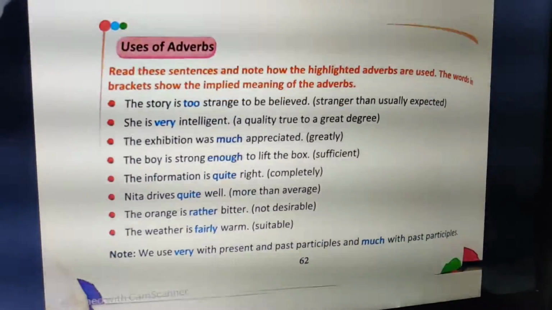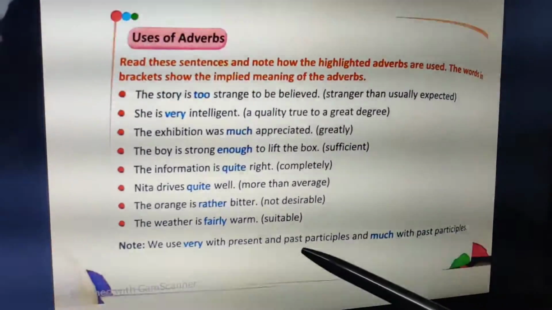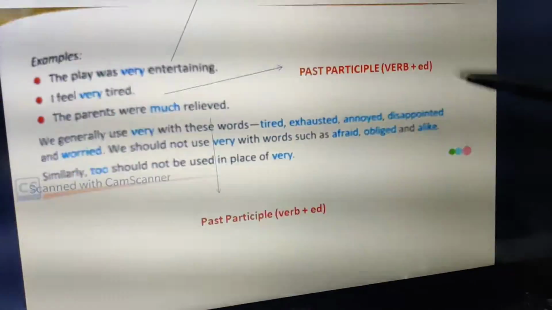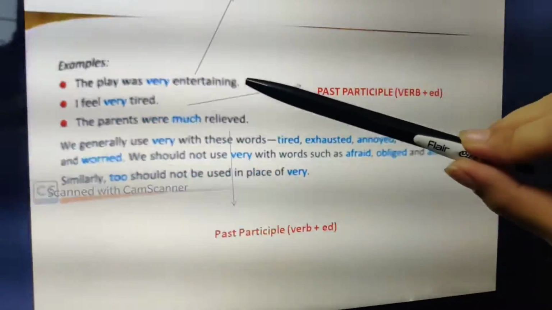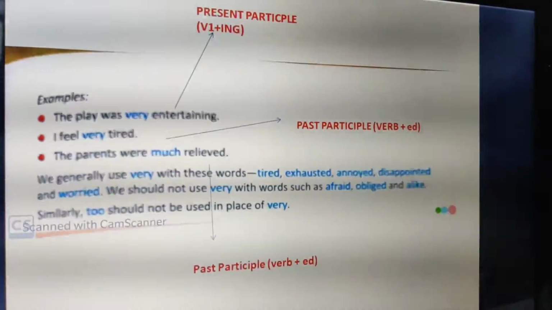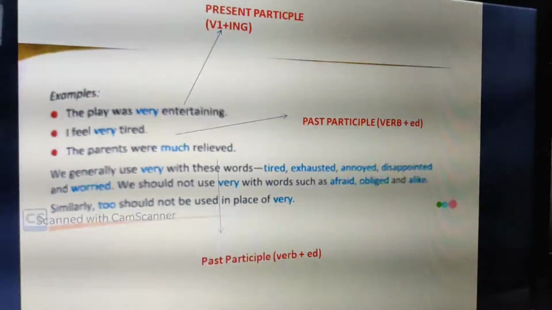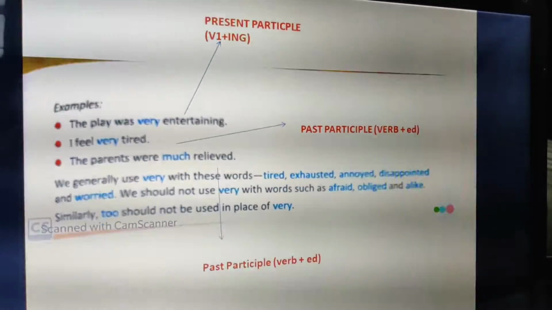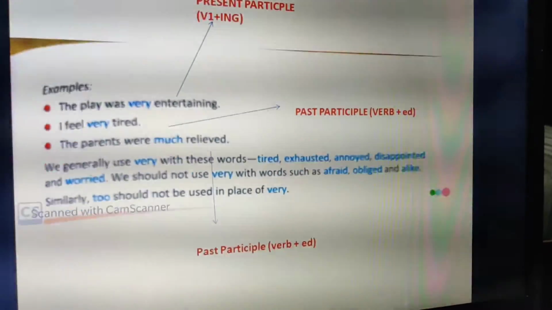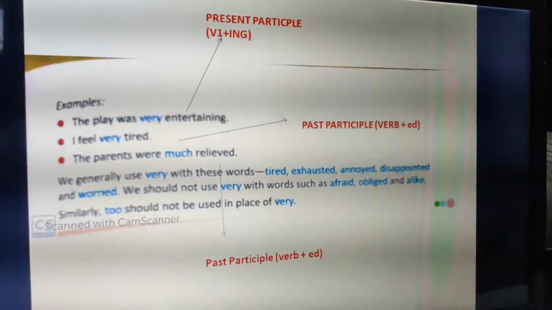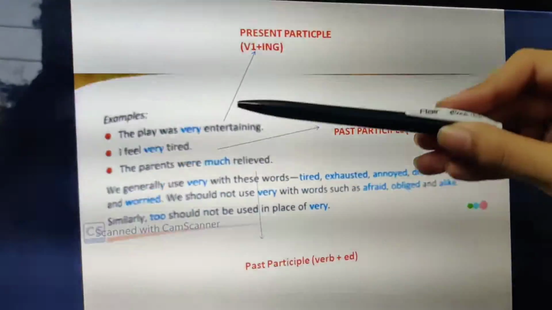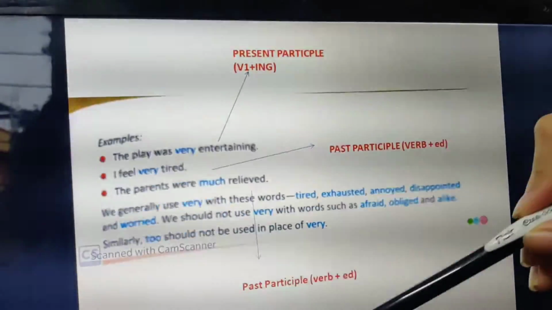But there is one note that you have to remember: very is used with present or past participles, and much is used with past participles. Now I'll show you how. Can you see, the play was very entertaining. Entertaining is a present participle, verb first form plus ing. If you remember, we started participles, and present participle is verb first form plus ing. Participles act as adjectives. If I am talking about how the play was, entertaining. If I am talking about to what extent it was entertaining, very entertaining. So with entertaining, the present participle form, I have used very. That is what this rule talks about.